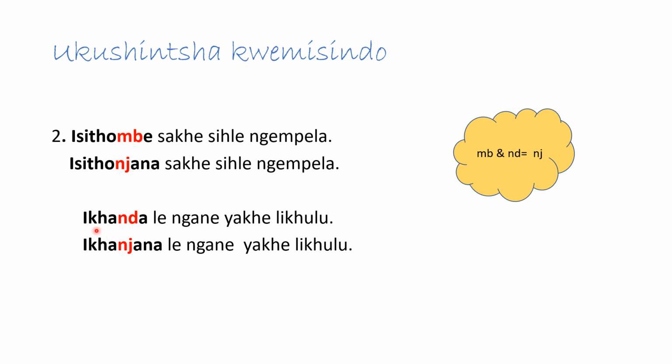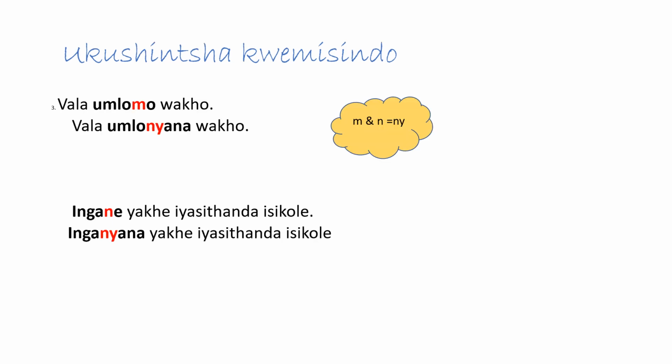The next sentence says: ikhanda lengane yakhe likhulu. Ikhanda is our noun. Remember, when we make diminutives, we look at the nouns; this is the noun we're concentrating on. Ikhanda, nda is going to change into nja: ikhanjana lengane yakhe likhulu. So both mbo and ndre change into nje. Let's go on now to the next sounds.